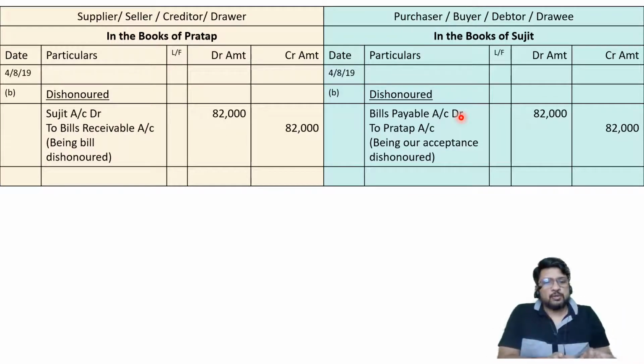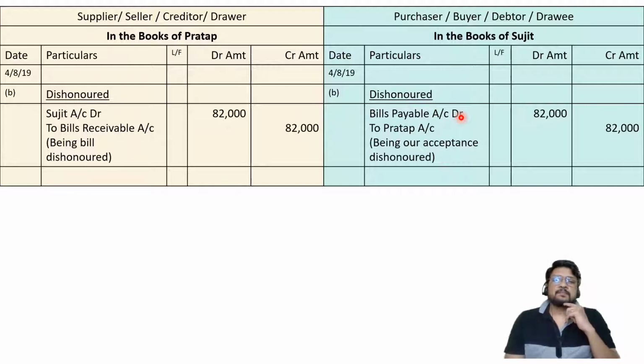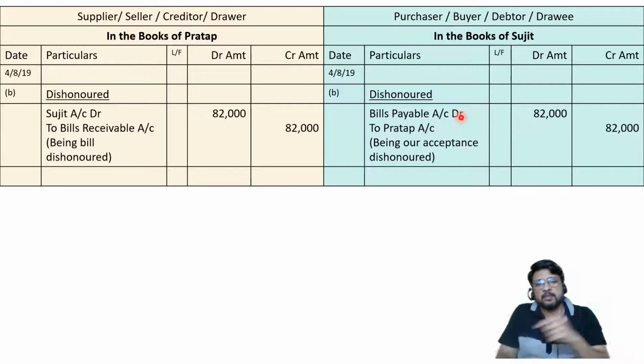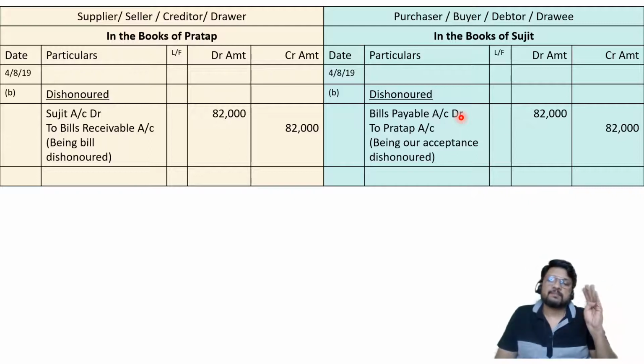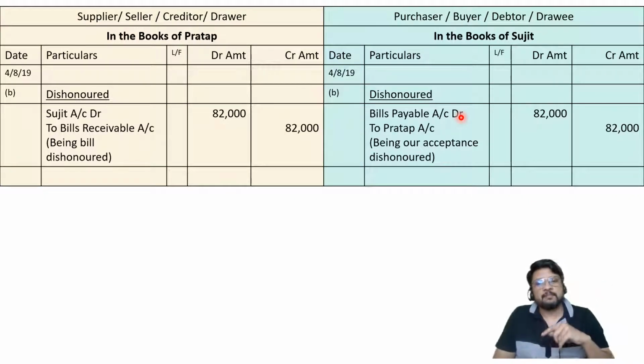I had gone to Sujit's office. He has refused to pay. Please make a noting in your register that the bill is dishonored, and please give me a certificate that it is noted in your books on so and so date. So this is called as noting and protesting. Notary public will say, okay, let me see, there is a procedure for that. He may again ask Sujit to pay, and if Sujit fails to pay, in that case he will say, okay, let me write down that the bill is dishonored. Okay, and he will give a certificate to Pratap if Pratap demands for the same.